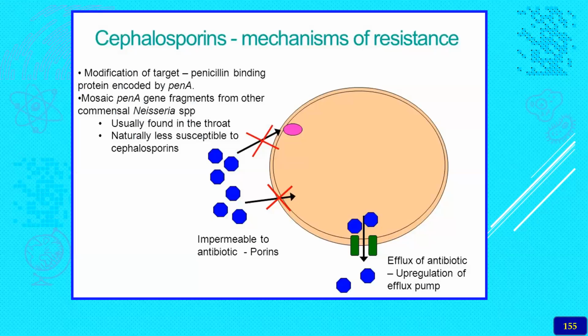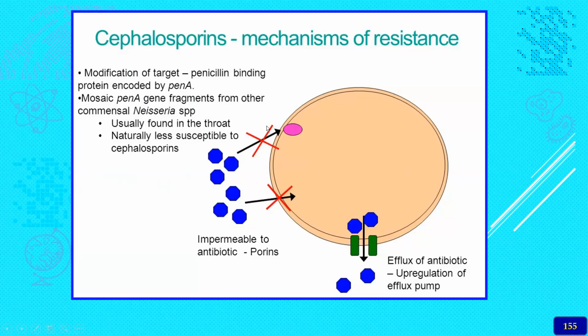So the cephalosporins' mechanism of resistance number one is the modification of the target site. That is the penicillin binding protein, which is encoded by penA. So wherever the drug is going to bind with the penicillin binding protein, that site itself will be changed. Whereas this mosaic penA gene fragments come from the Neisseria, especially gonococci, the gonorrhea causing bacteria.